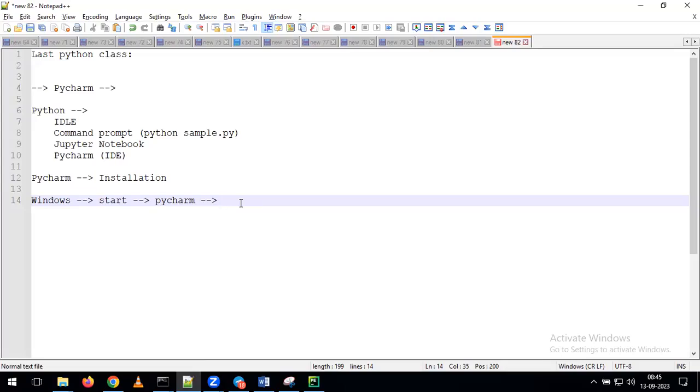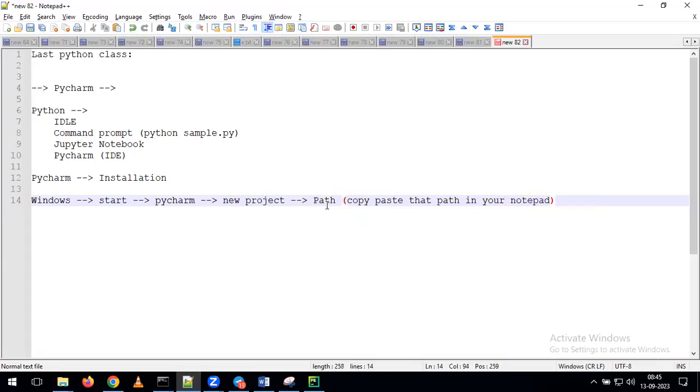Once you open the PyCharm application, you can see an option called new project and one more option called open project. Please click on new project. Once you click on new project, by default it will take a path for creation of your project. Please copy and paste that path into your notepad. That is for your future reference.